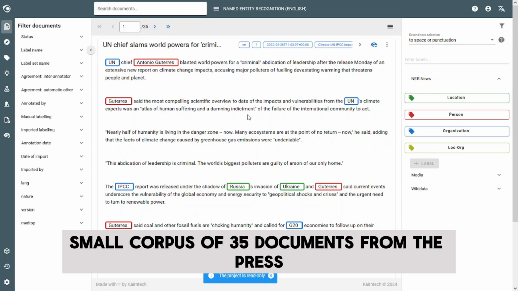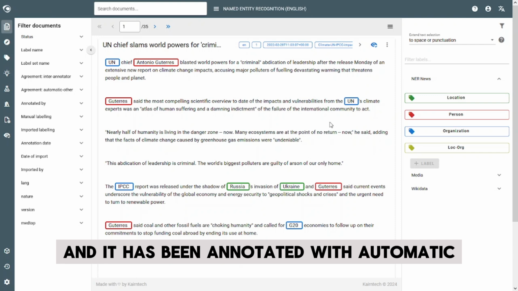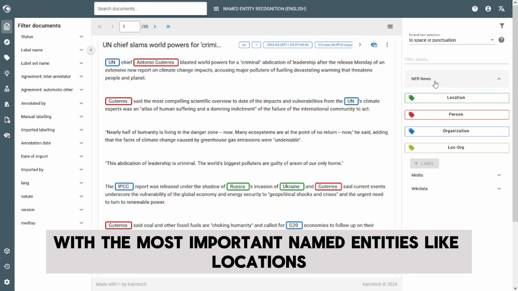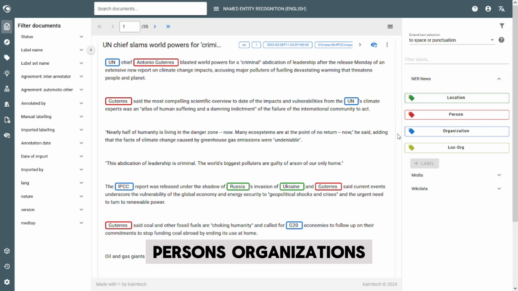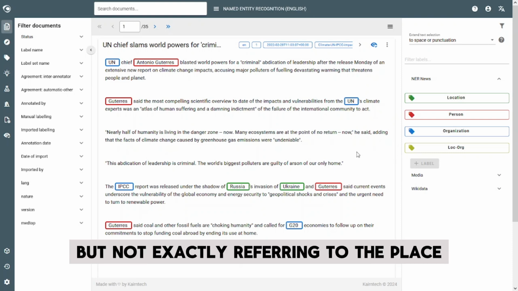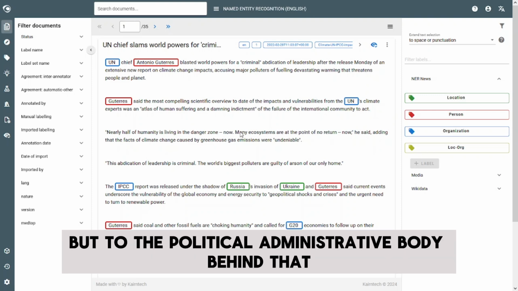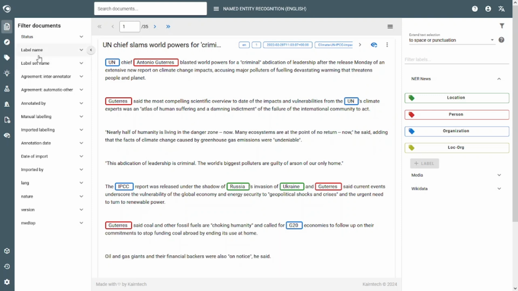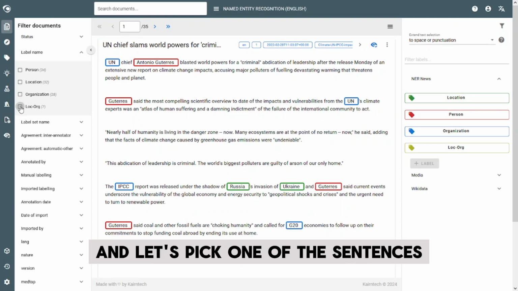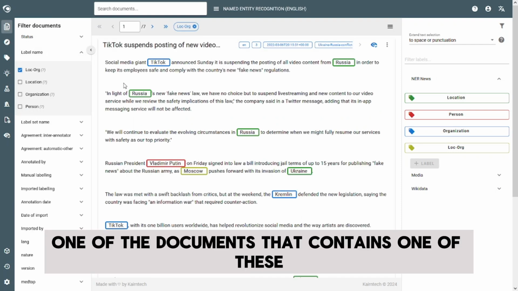from the press. And it has been annotated with automatic machine learning models with the most important named entities like locations, persons, organizations, and then what we call log.org, so a place, but not exactly referring to the place, but to the political administrative body behind that. What do I mean by that? Let's take a look and let's pick one of the sentences, one of the documents that contains one of these.